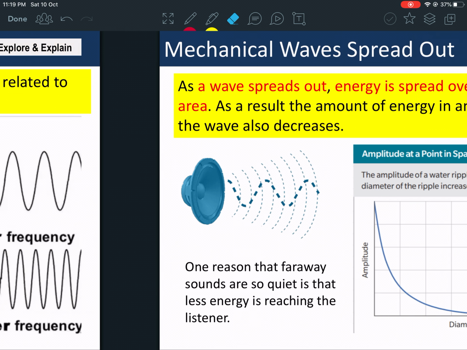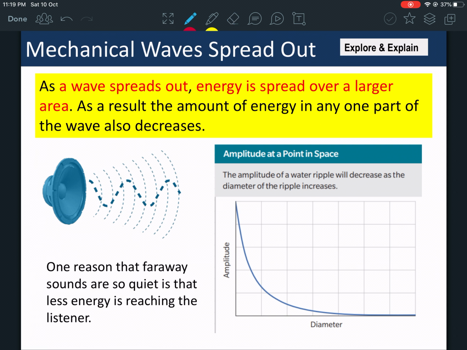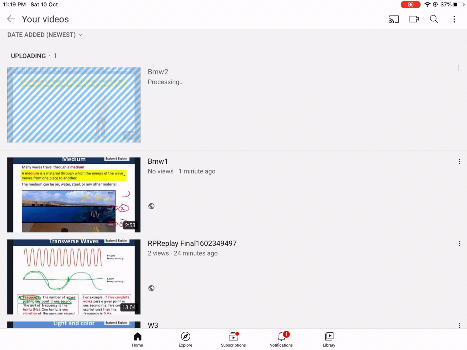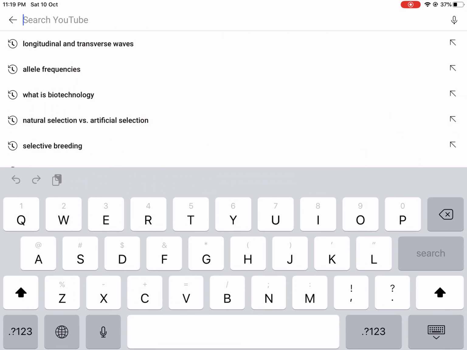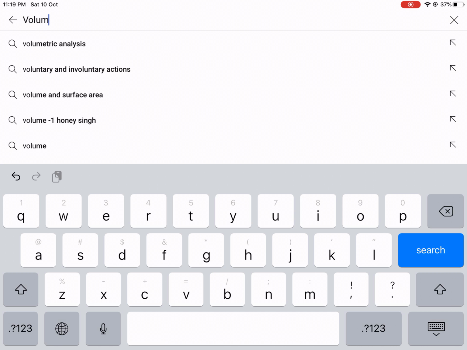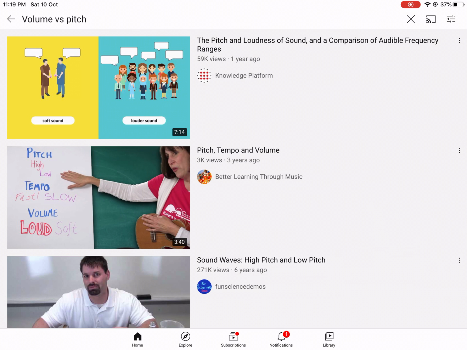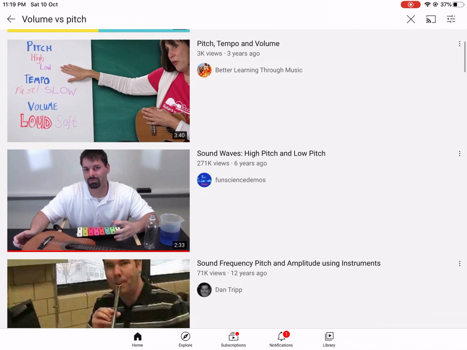Now, before we go, let's see the video really fast. If I go to YouTube, I can search for volume versus pitch, and let's see if we get a video that will help us understand this one.